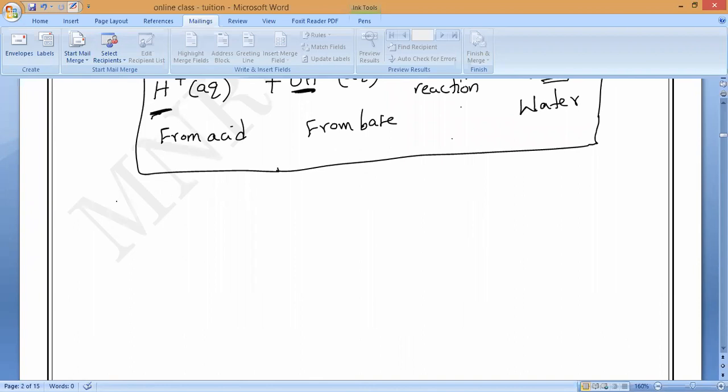Yes, sir. That is what you have to understand. Real neutralization occurs only between the H plus ions from acids and OH minus ions from bases. They will form water as the ultimate product. That is the sixth property of bases.